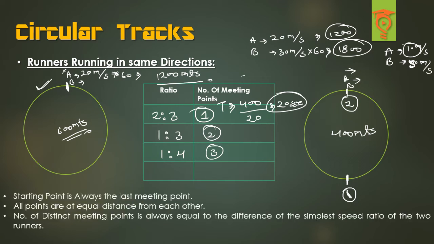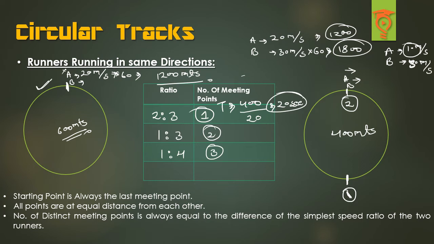So again, the points that we are having: first, the starting point is always the last meeting point. That is the case in both situations. All points are at equal distance from each other. That is true. Like in the first case we have only one point here, in the second case we have only 2 points that are at equal distance, just opposite to each other, right? The third point is that the number of distinct meeting points is always equal to the difference of the simplest speed ratio of the two runners. The speed ratio should be in the simplest form, right?